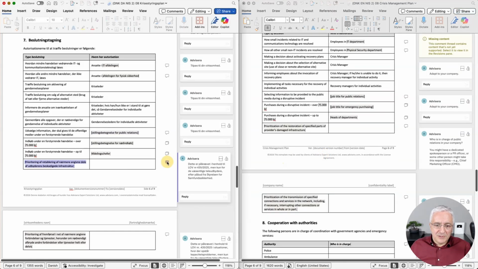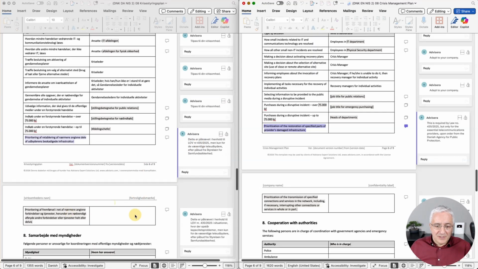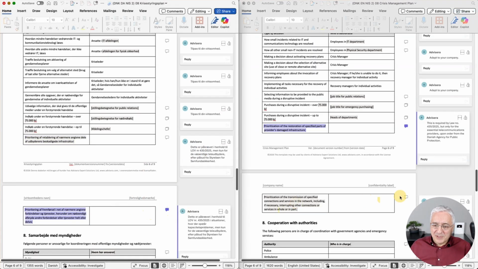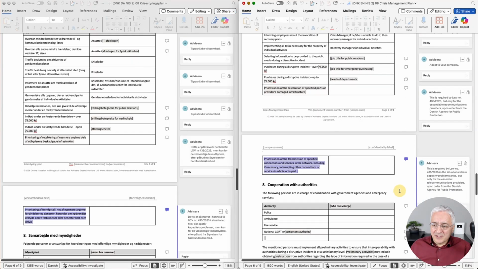And then you can see there a comment. Let me just show you this comment. It basically says that this is here because of this law number 435. So this is something that was specifically inserted because of this law, because there is no other requirement to have something like this. Also, this next row speaks about the prioritization of transmissions. Again, this is something that is specifically inserted here because of this law number 438.